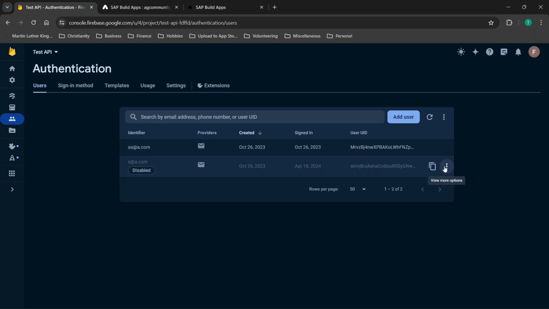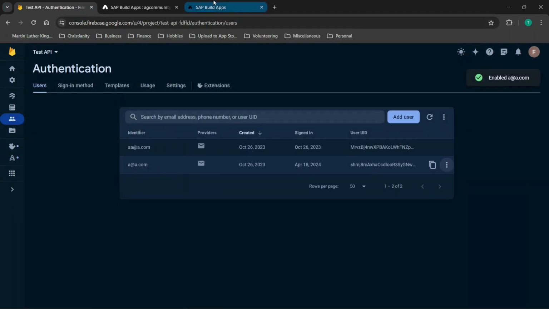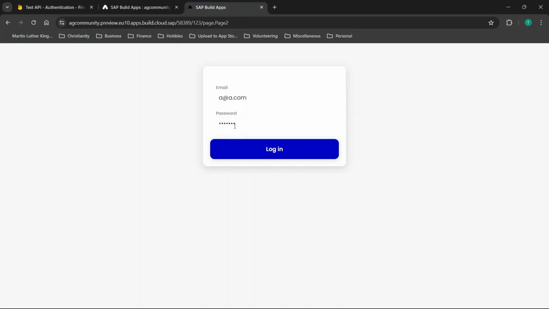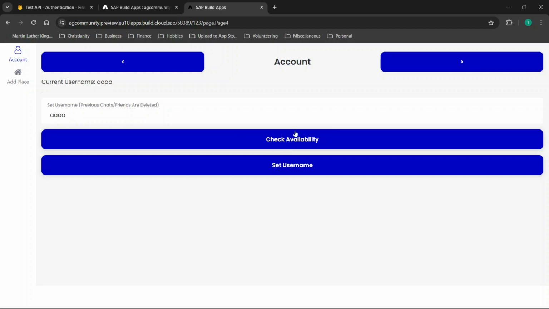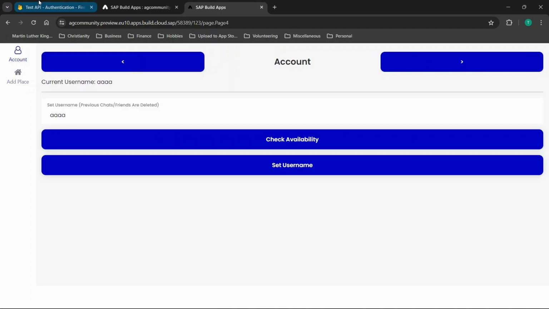Now if I go back and I click Enable Account, bearing in mind that I am not changing the credentials on this page or retyping, now when I log in, it will let me log in and access the account and go through the different pages of the app.